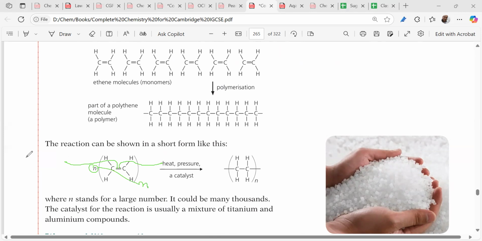And the second thing is that we always have to represent the monomer in such a way that the double bond is always at the center, right? And all four hands you distribute like this, right? Isn't it? This is a very important part.